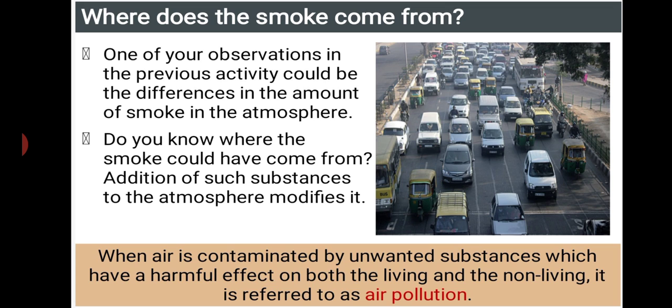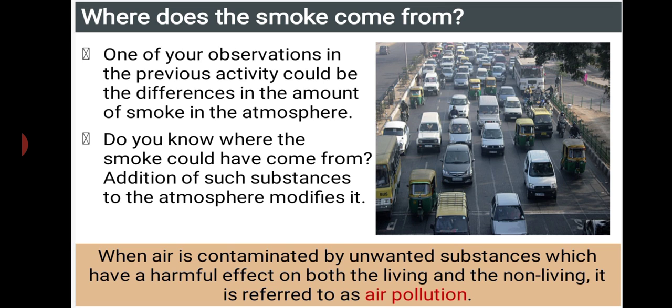But when you go to a busy road, an industrial area, any junction during the afternoon or evening, or a town, there is heavy movement of vehicles and a lot of sound with heavy smoke emitted. All these tell us the differences between the different places in our atmosphere.